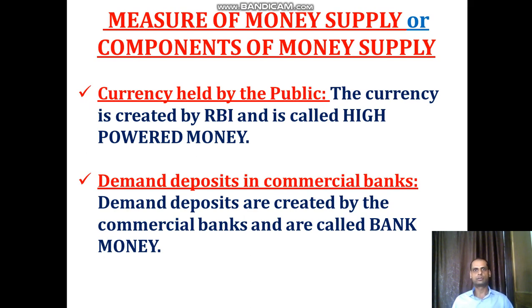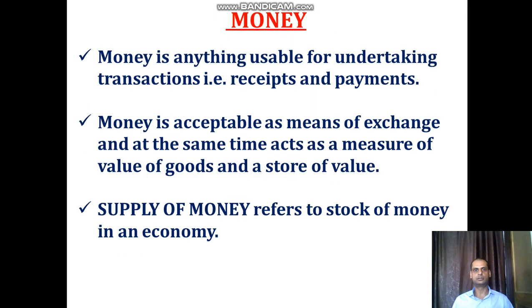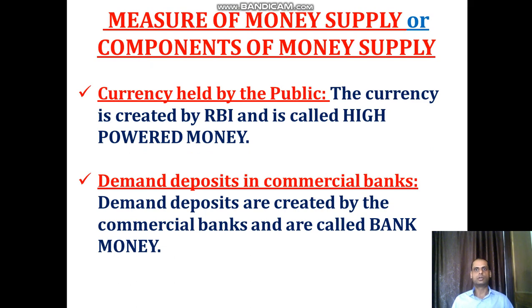So now you have to understand firstly the concept of supply of money. Supply of money refers to stock of money. It doesn't mean supply, it means stock of money, the quantity of money available in an economy at a particular point of time, that is stock. So the quantity of money or stock of money available in the economy at a particular point of time, we can understand that it can be in the form of currency held by the public and in the form of demand deposits in commercial banks. This you need to understand.